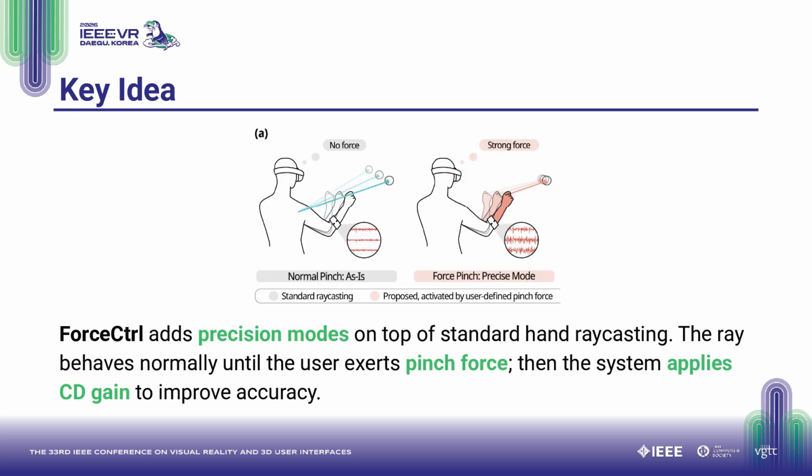Here is the key idea. Force control adds precision modes on top of standard hand ray casting. The ray behaves normally until the user exerts pinch force. At that point, the system applies control display gain to dampen the ray's movement and improve accuracy.